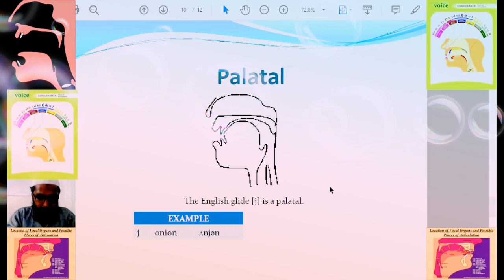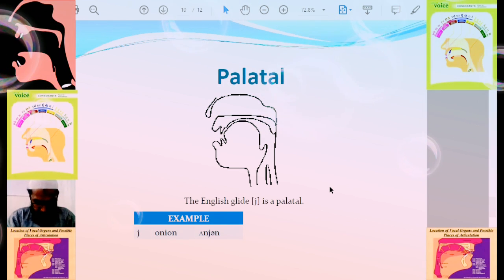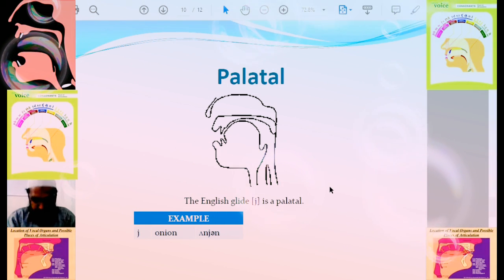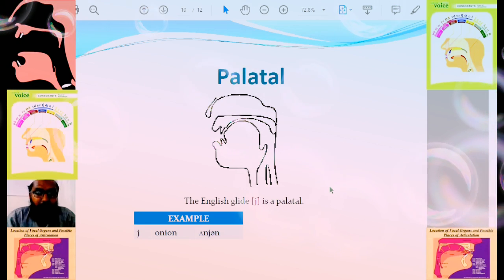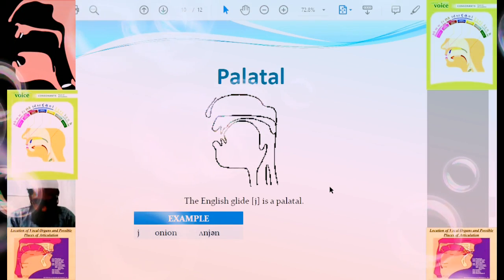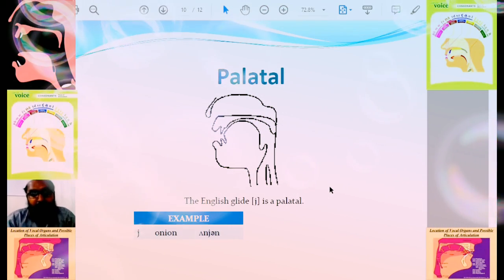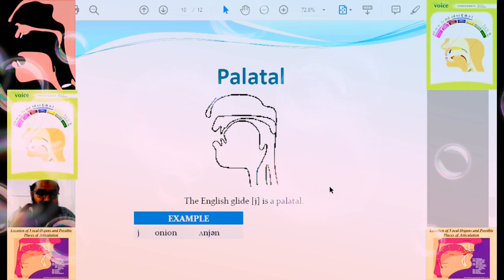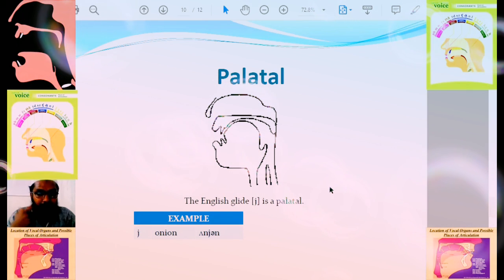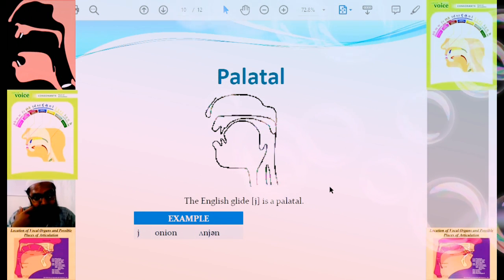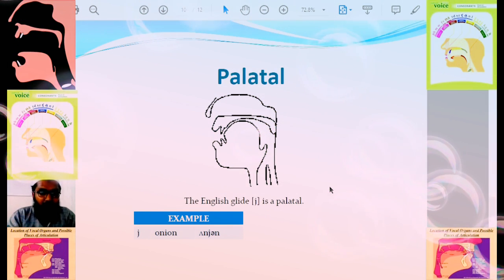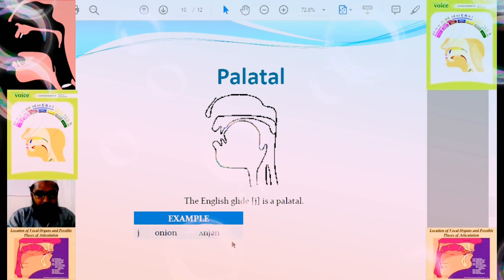Then we are having palatal. While producing these palatal sounds, these consonants are formed when the front of the tongue is raised towards the hard palate. The front part of the tongue does not touch, it just rises towards the hard palate, which means the center part of the tongue moves towards it. Ya sound, onion, ya sound.